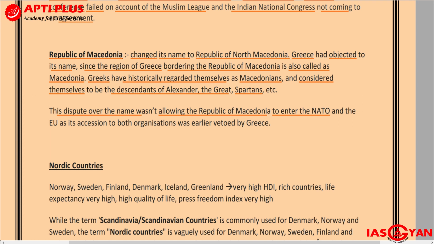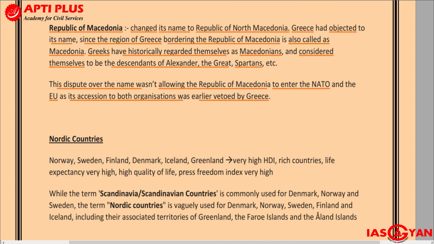The dispute also blocked the EU, as its accession to both organizations was earlier vetoed by Greece. So Greece was opposing the entry of the Republic of Macedonia until the Republic was willing to change its name.